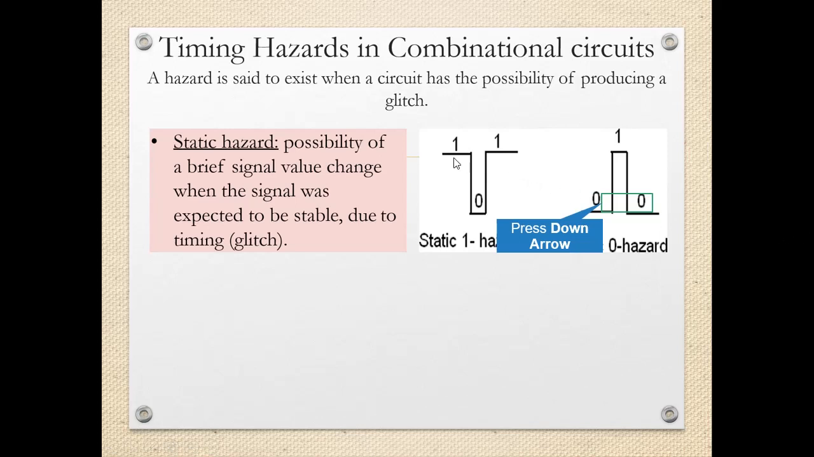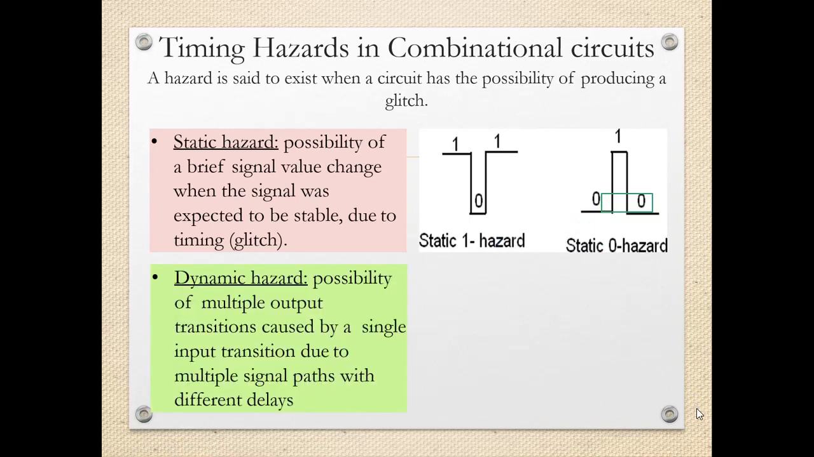When the output is logic high and momentarily it becomes logic low for a very small duration, a few nanoseconds, then it is called a static 1 hazard. And if the output is expected to be logic low continuously for a clock cycle and momentarily it becomes logic high, then it is called a static 0 hazard. Momentarily means for a few nanoseconds the output becomes logic high.